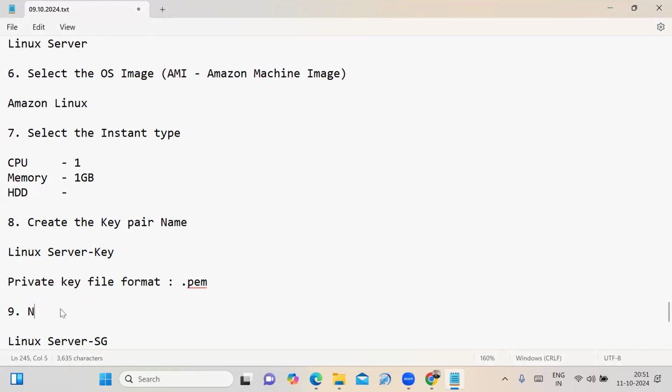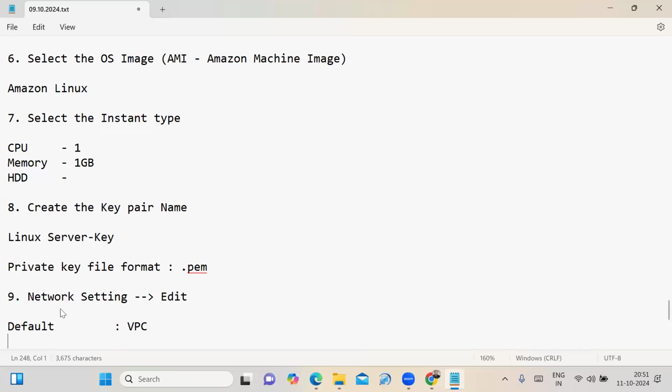What I have done here is in network settings. In network settings, we can go for the edit option. Here we have to select the default VPC.